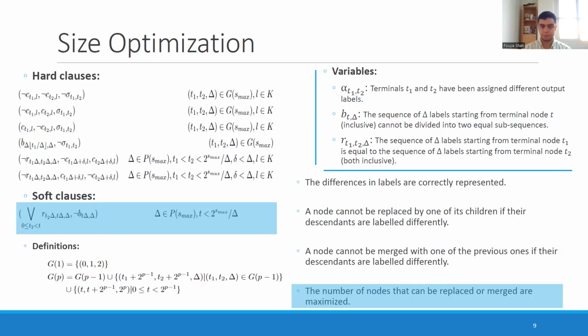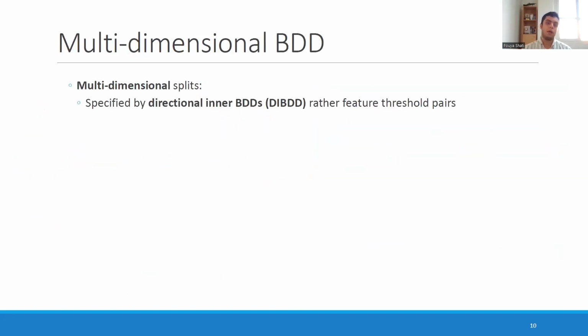For a third encoding, we come from a different perspective of trying to optimize the size. Here we are introducing a new family of BDDs, and it can help with the size because they are more expressive within the same depth. So we don't have to increase the depth and then optimize the size. Within the same depth, we are introducing something that's just more expressive, and that helps us with size optimization and accuracy.